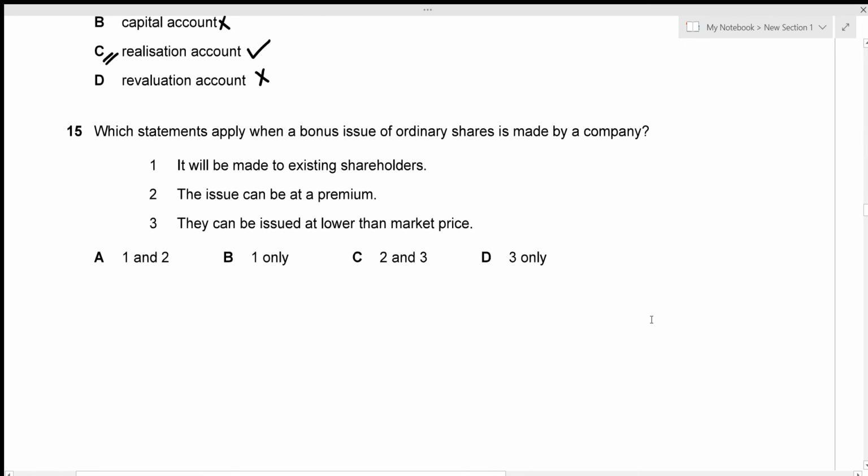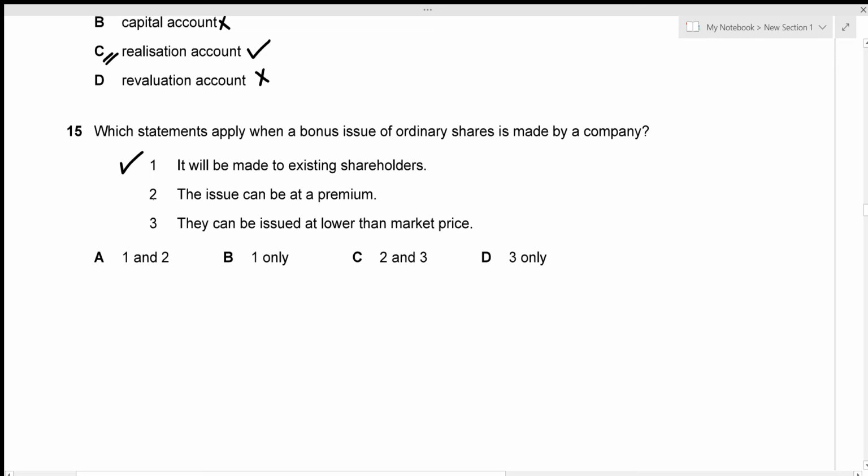Okay, let's look at question number 15. Which statements apply when a bonus issue of ordinary shares is made by a company? It will be made to existing shareholders, which is actually true. Someone who does not hold any shares of a company cannot apply for a bonus share. So bonus share is actually given to the existing shareholders.